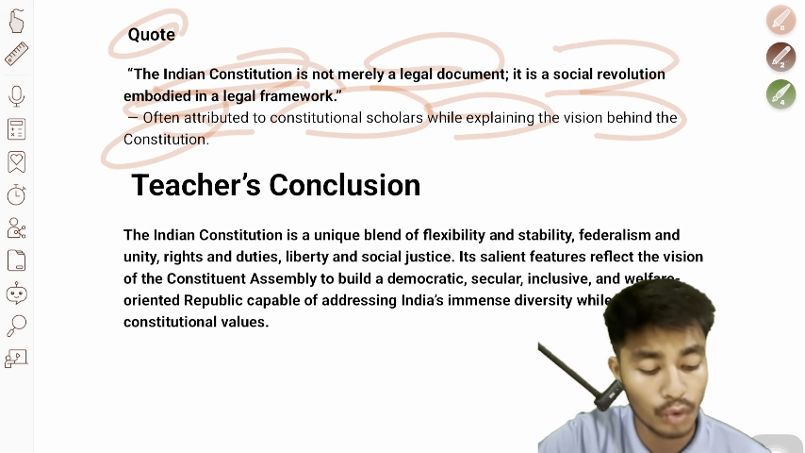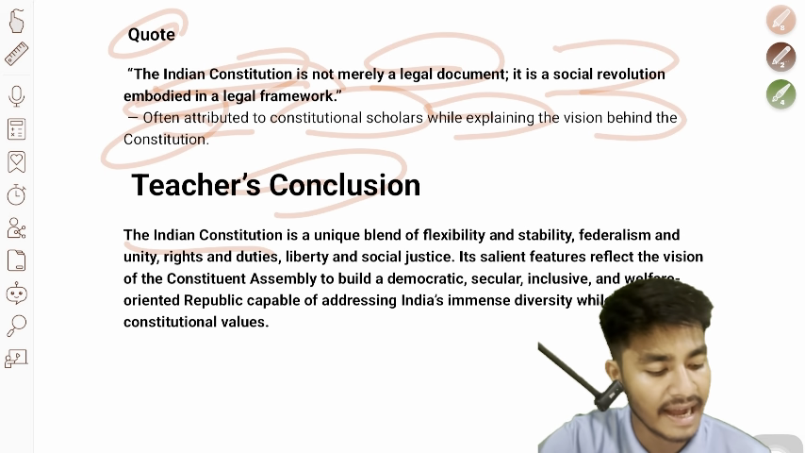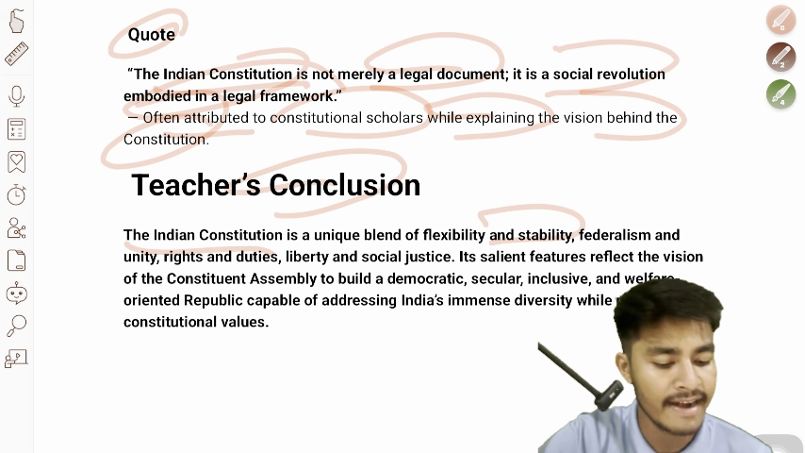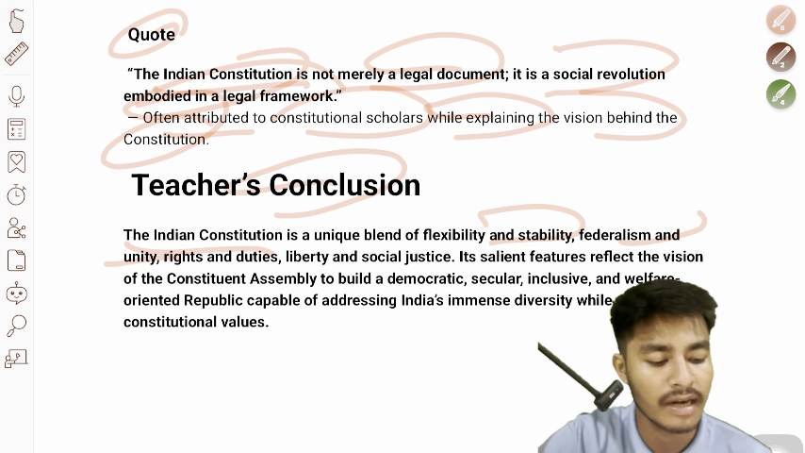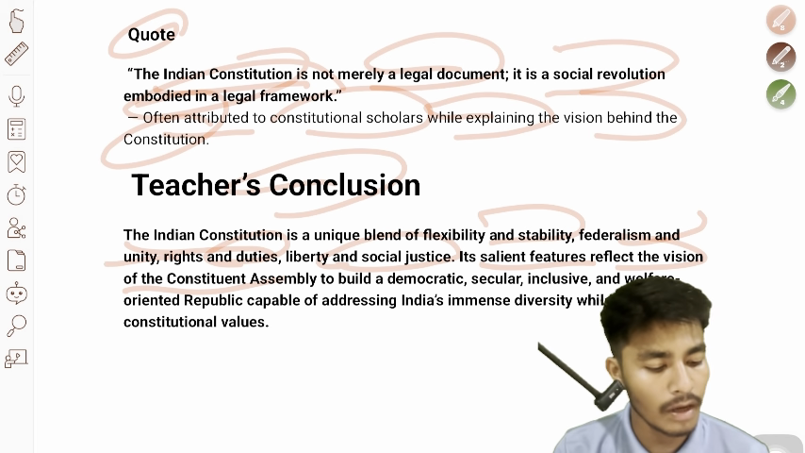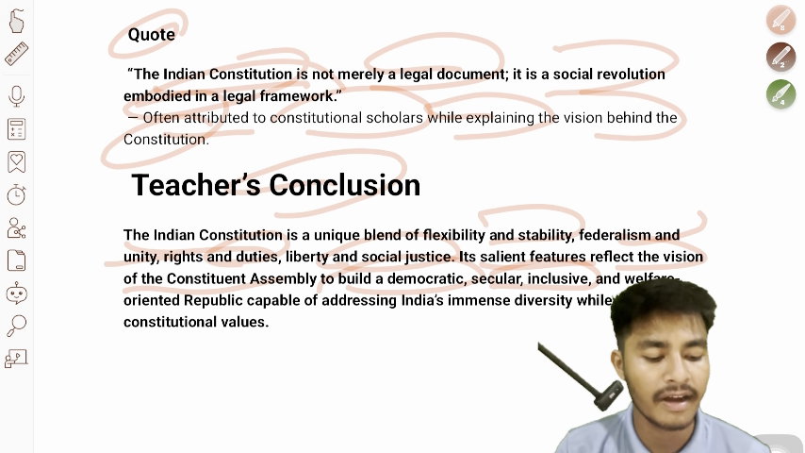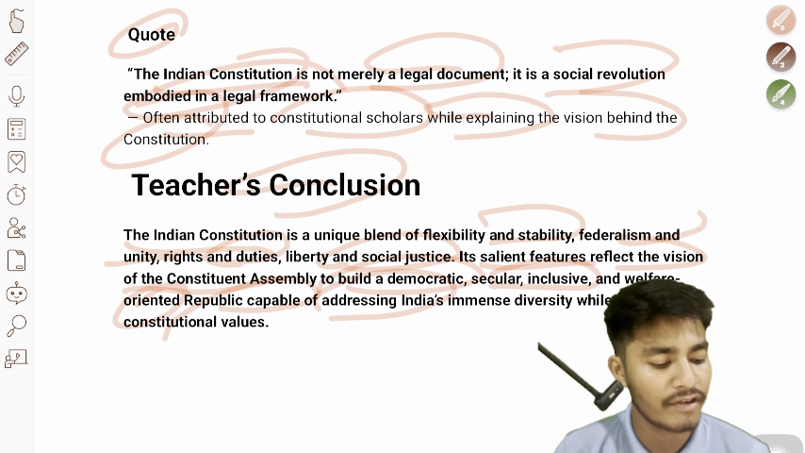So here is the conclusion. The Indian Constitution is a unique blend of flexibility and stability, federalism and unity, rights and duties, liberty and social justice. Its salient features reflect the vision of the Constituent Assembly to build a democratic, secular, inclusive and welfare-oriented republic, capable of addressing India's immense diversity while preserving constitutional values.